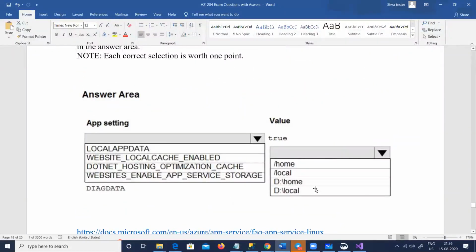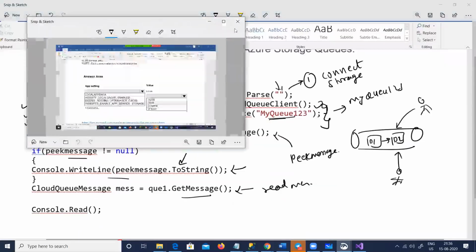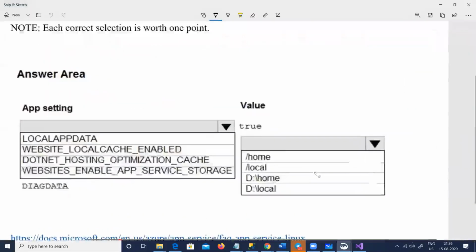Now remember that there is a property out here. First, let me explain the options they have given. When you configure application settings, there are lots of them. You can see here these are the application settings we can set on the app service or on the web app container. This one is saying local app data. Where is your local data stored?